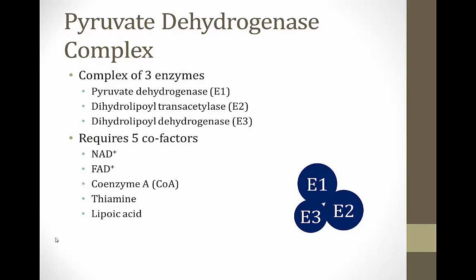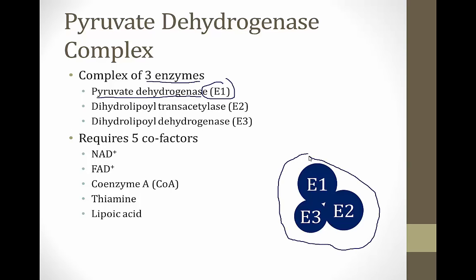The pyruvate dehydrogenase complex is what converts pyruvate into acetyl-CoA, and it's called a complex because it's made up of three different enzymes. The first enzyme is called pyruvate dehydrogenase, and this is sometimes referred to as E1 because the complex is divided up into three subunits, E1, E2, and E3, like I've shown on the screen, and it is the E1 subunit that contains pyruvate dehydrogenase. The E2 subunit contains an enzyme called dihydrolipoyl transacetylase, and then the E3 subunit contains an enzyme called dihydrolipoyl dehydrogenase.